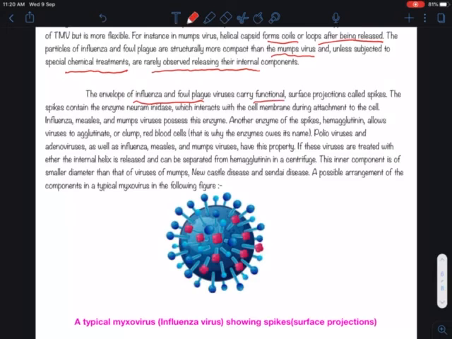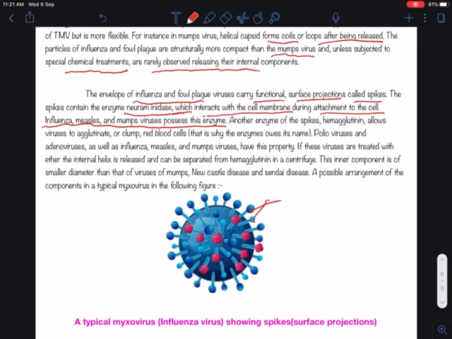The envelope of influenza and fowl plague viruses carries functional surface projections called spikes. The spikes contain the enzyme neuraminidase, which interacts with the cell membrane during attachment to the cell. Influenza, measles and mumps viruses possess this enzyme. Here you can see the projections, which are spikes. These are the spikes.